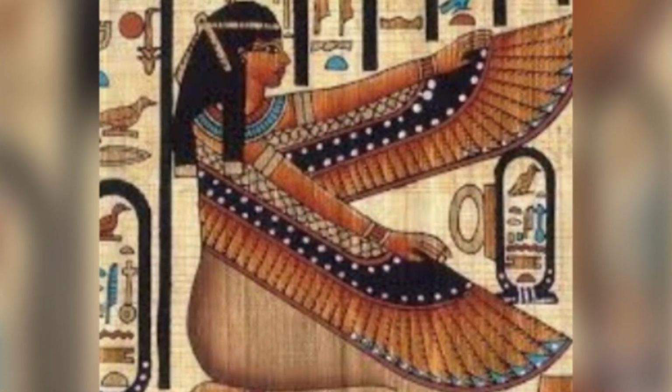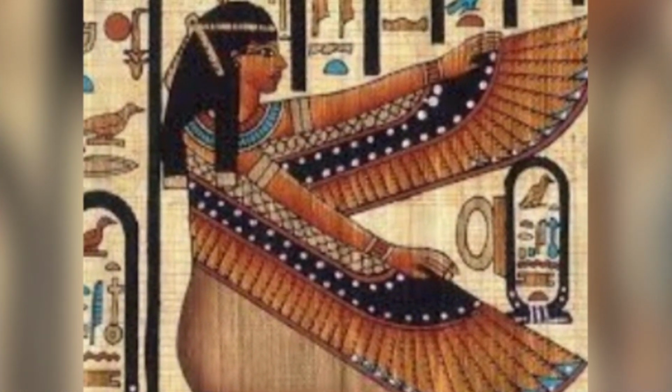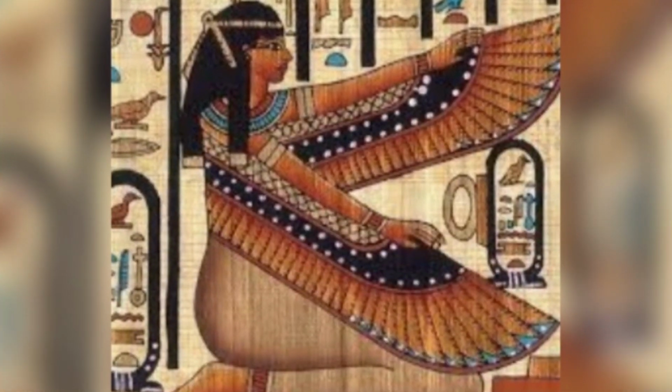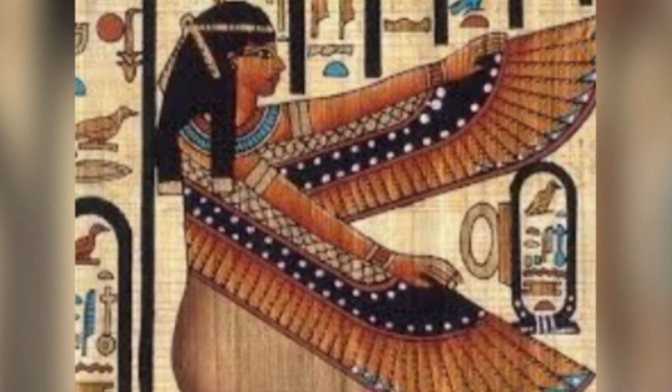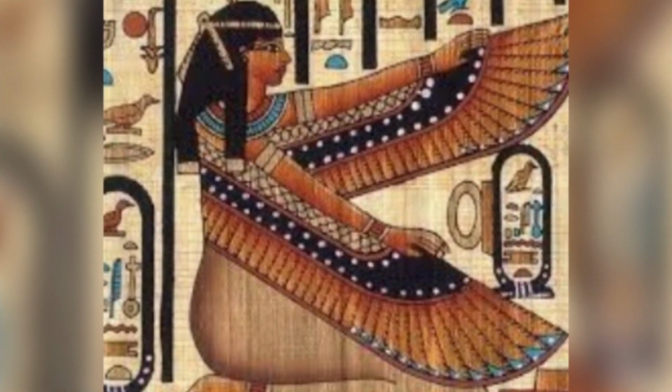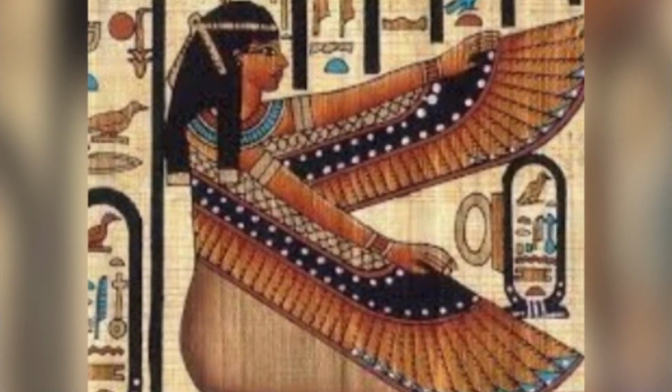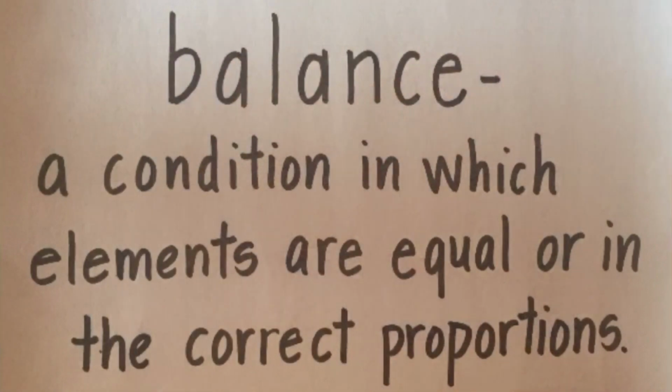All right, Congo Nation, now that you're finished with your do now, let's talk about the virtue of Maat, balance. According to Maat, balance is when the internal of a human being, what goes on the inside, and that human's external environments are aligned with others and the rest of creation. Maat's balance makes the world equal and fair. Balance is also defined as a condition in which elements or things are equal or in the correct proportions. Keep this vocabulary in mind as we learn our concept today.